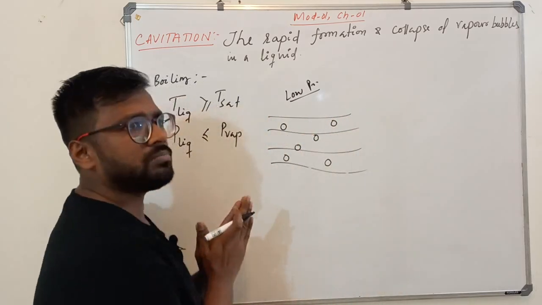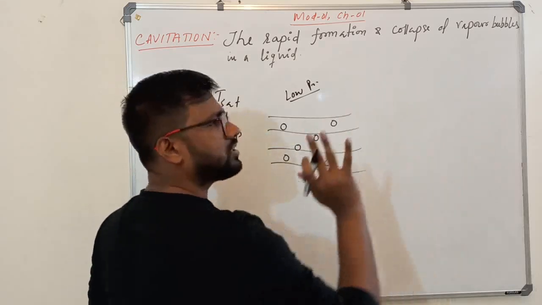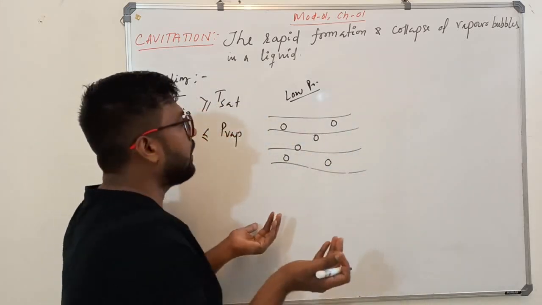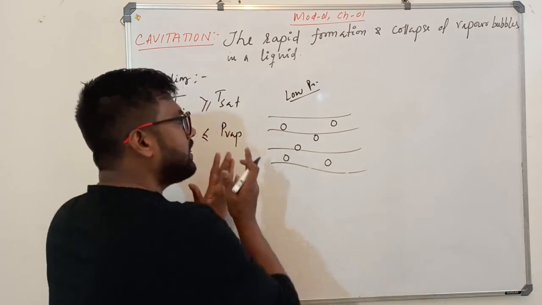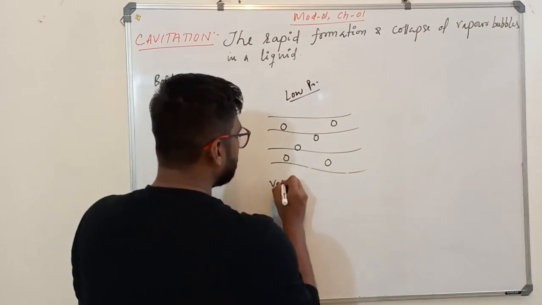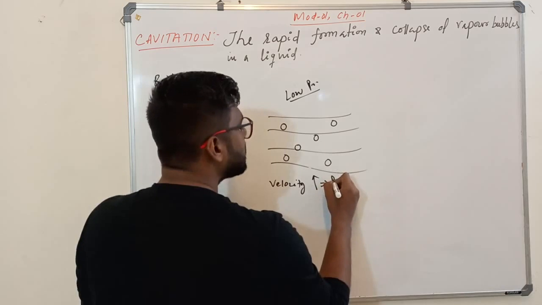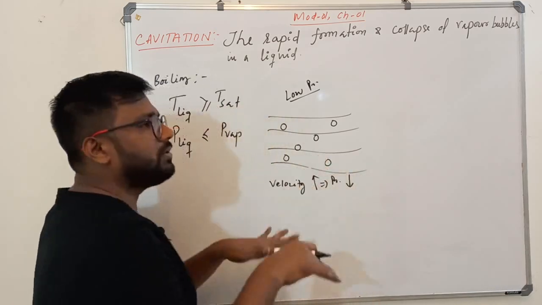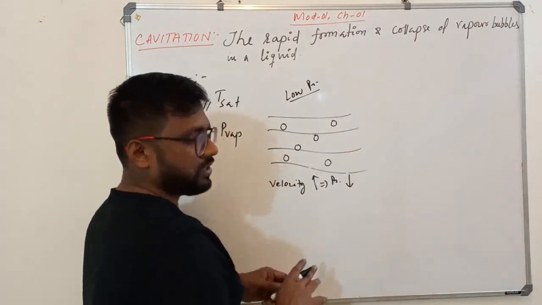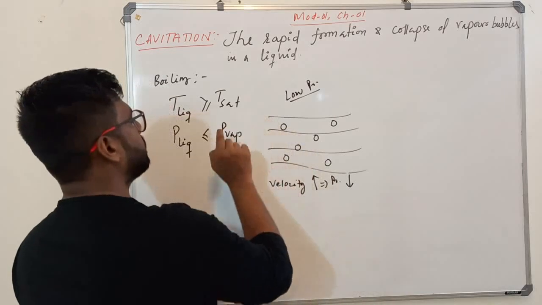Why did the pressure fall below the vapor pressure? Let us say it's flowing at a very high velocity, and we know from Bernoulli's equation that if the velocity is more, pressure will drop. Let us say here the velocity was too high such that, at some point in the pipe flow, the pressure fell below the vapor pressure of the liquid.